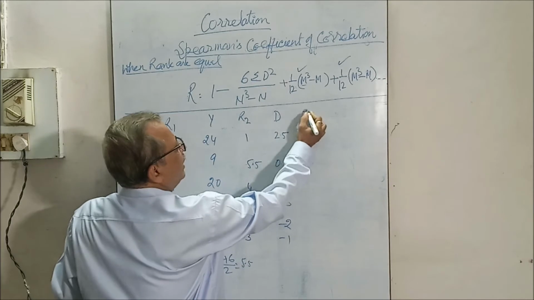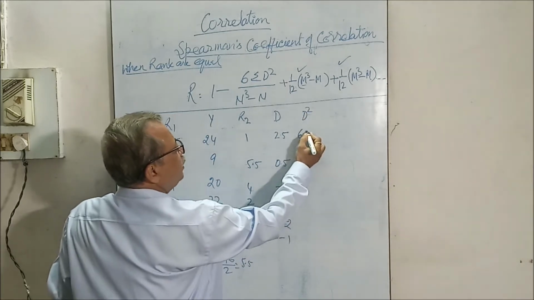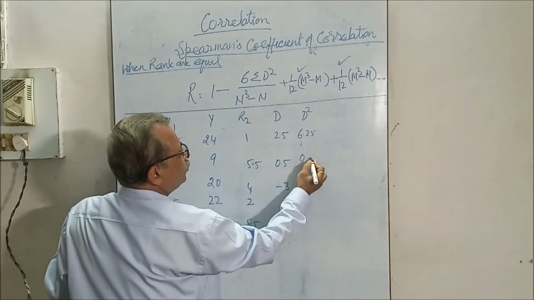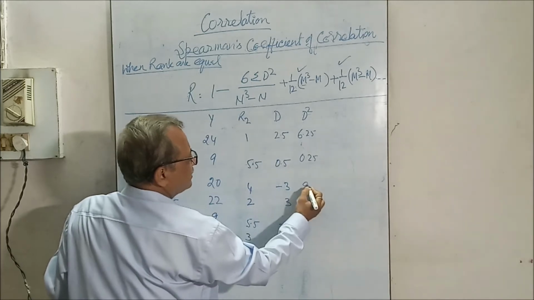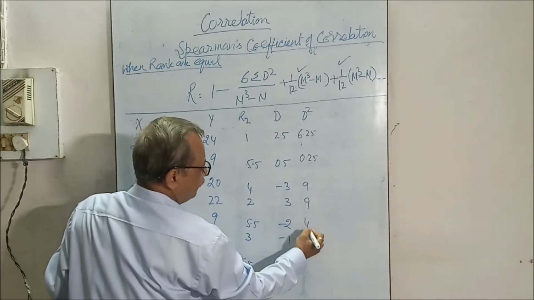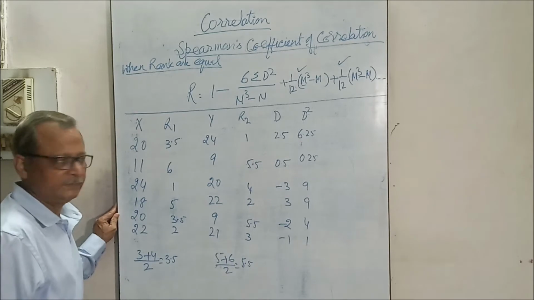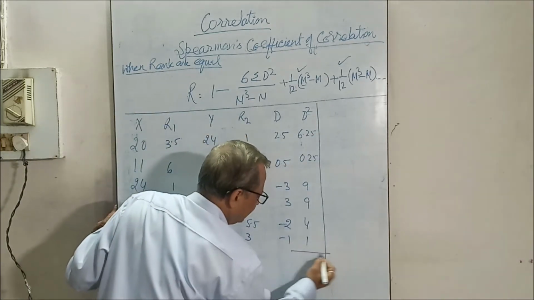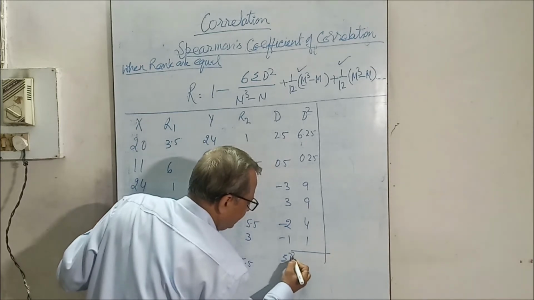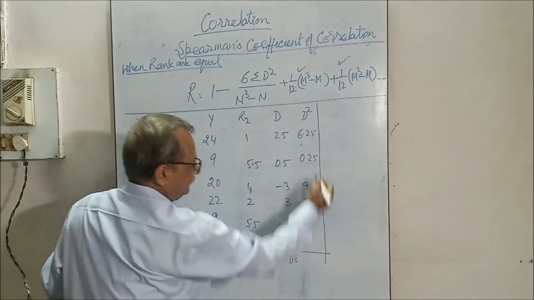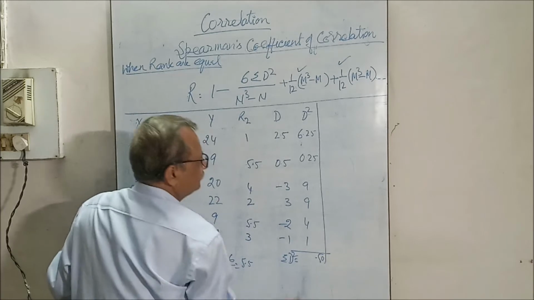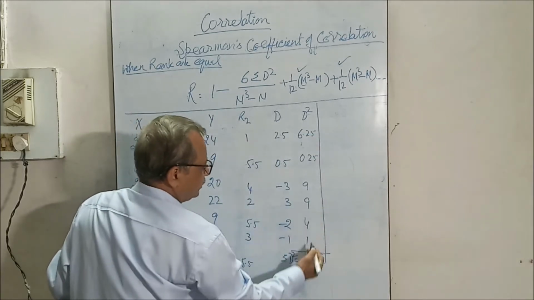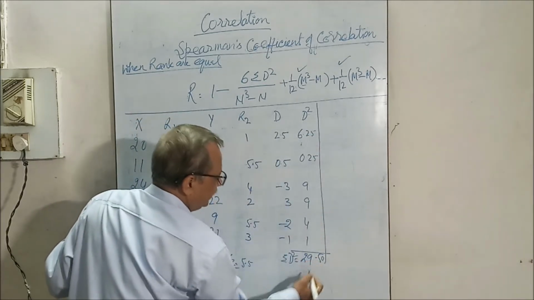Now find the D square: 6.25, 0.25, 9, 9, 4 and 1. Then total the D square, which is 29.50.